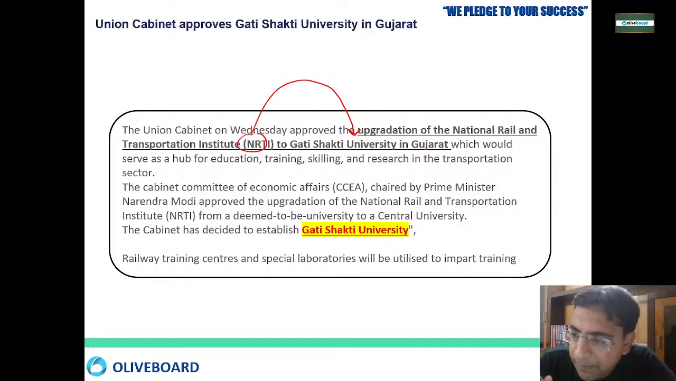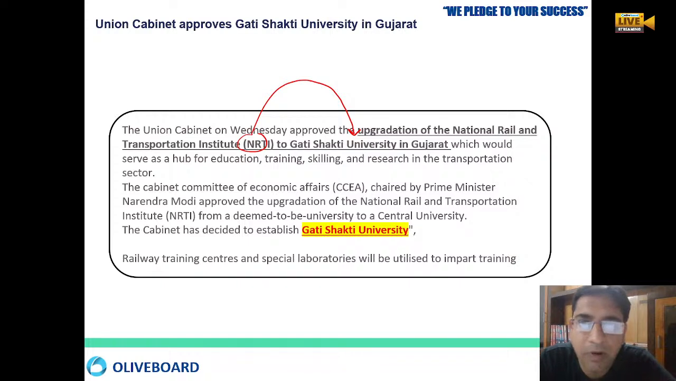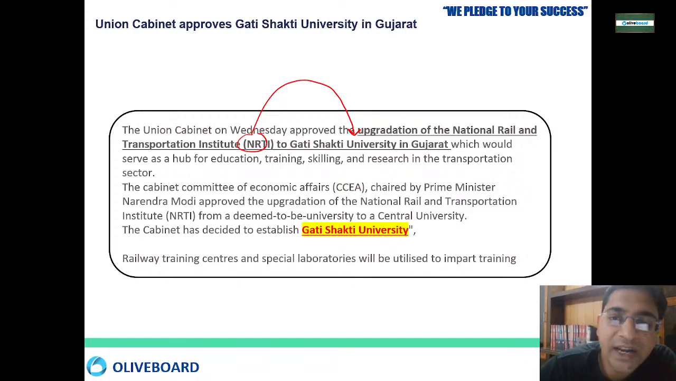Okay, so what is the purpose of doing this? We want to create this university as a hub for education, a hub of skilling, a hub of research, and a hub of transportation, of rail transport.